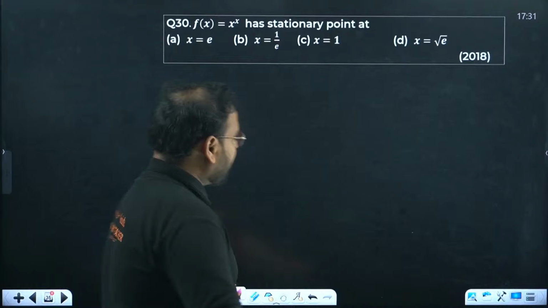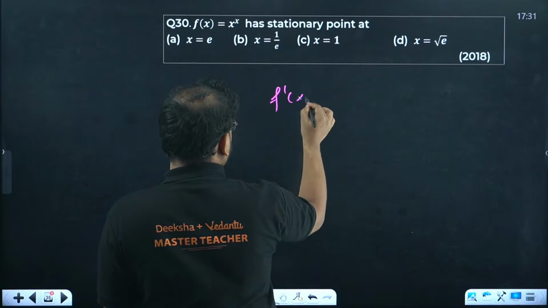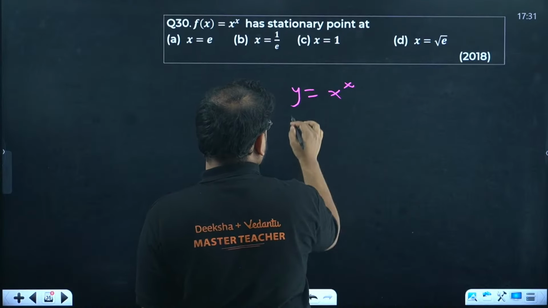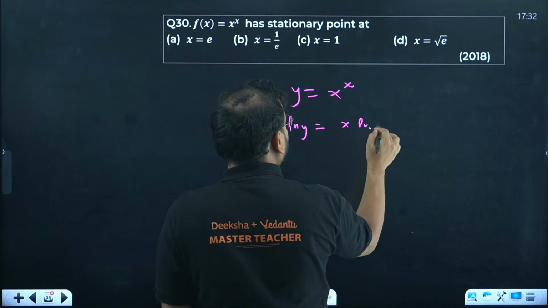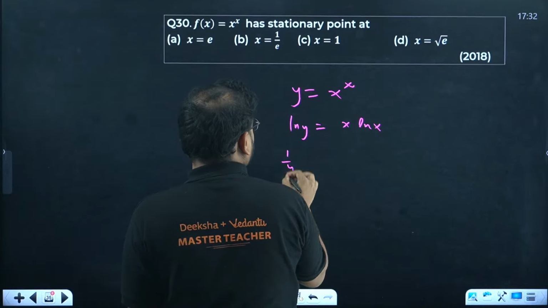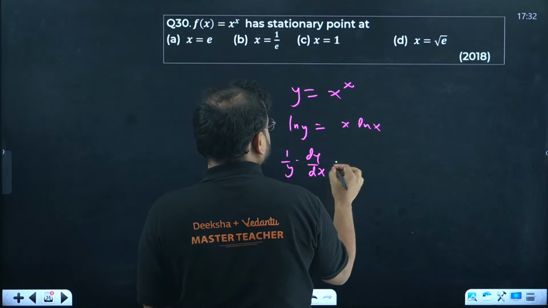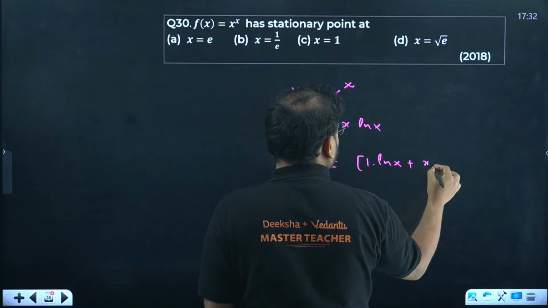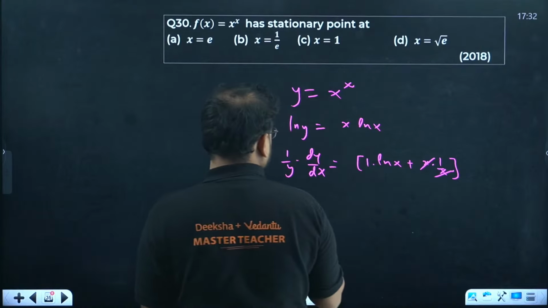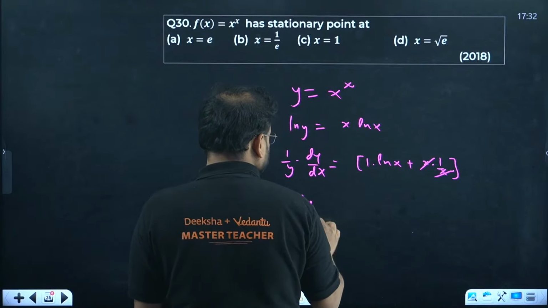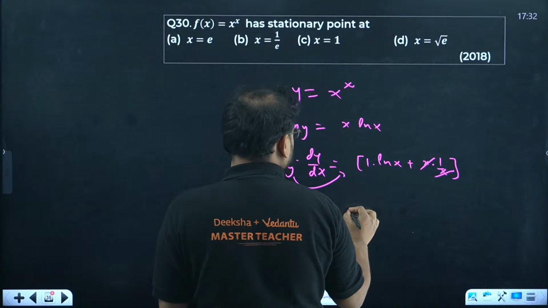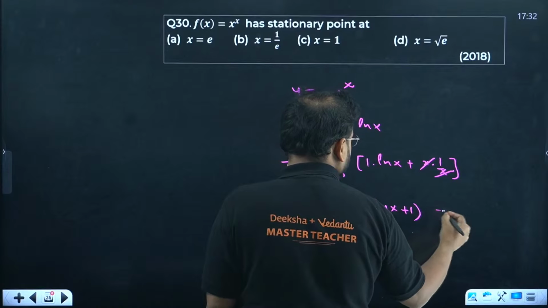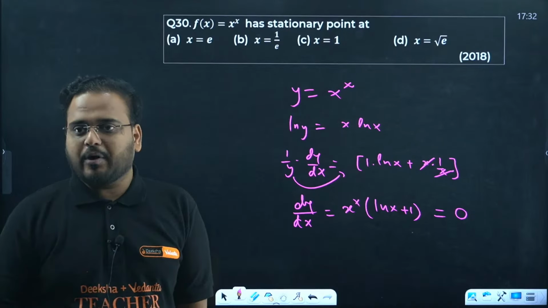So finding the critical point will be what? Take the derivative. Differentiate it now. So 1 by y dy by dx equals 1 into ln x plus x into 1 by x, x cancels. The derivative is coming as y goes over here. So y is nothing but x power x. So write x power x (ln x plus 1) equal to 0 for finding the critical point or stationary point.